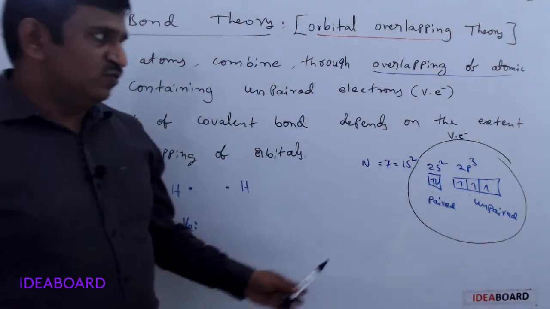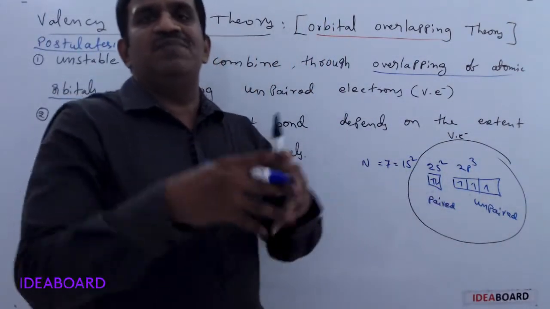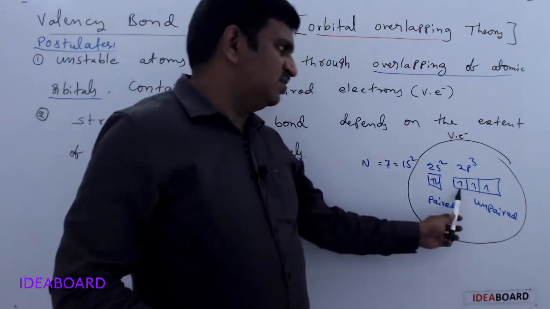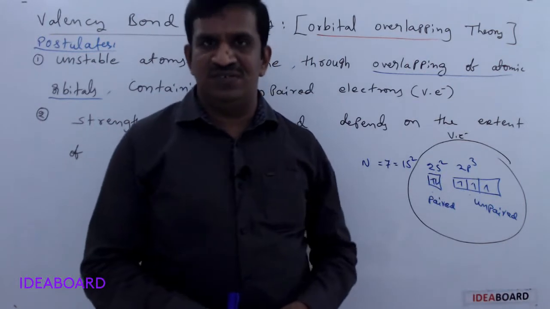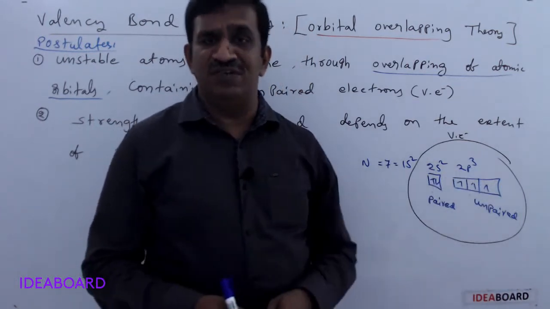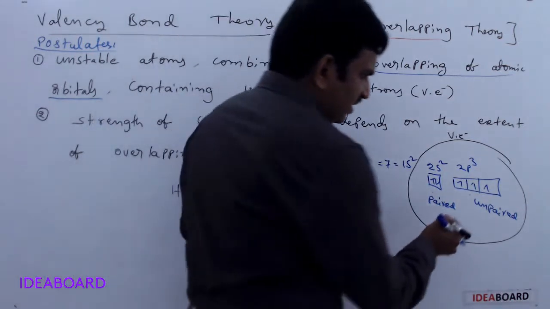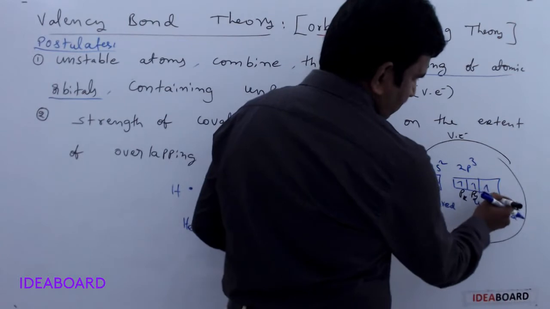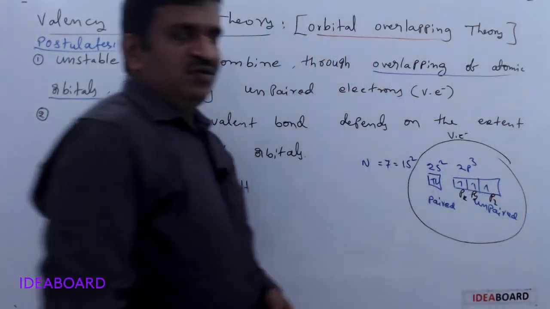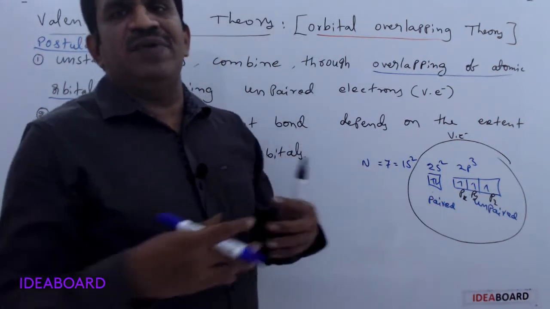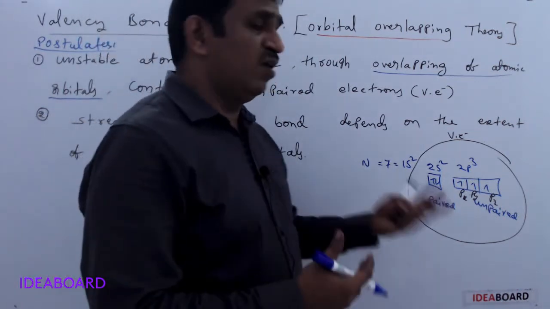The ones that take part in overlapping and form a covalent bond are the atomic orbitals containing unpaired electrons: 2px1, 2py1, 2pz1. These px, py, and pz orbitals are involved in the overlapping and form the bond.